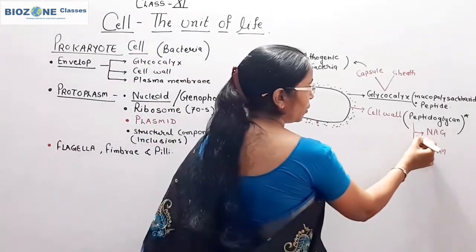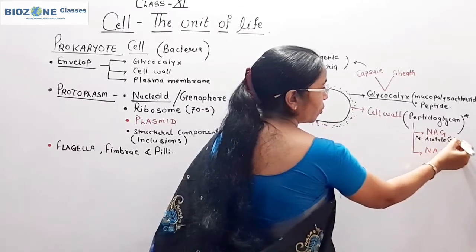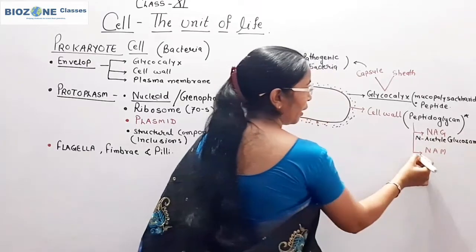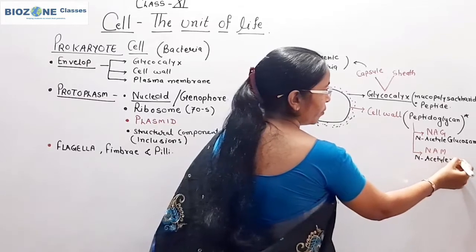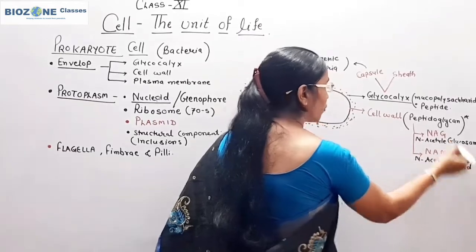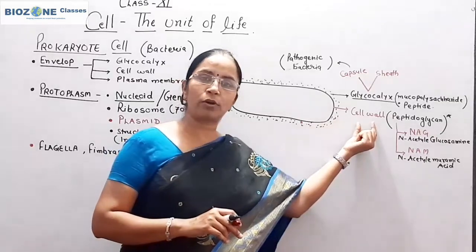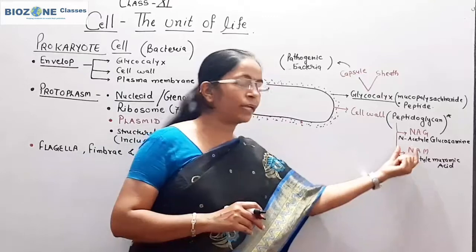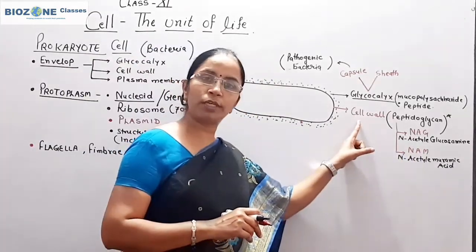NAG is N-acetyl glucosamine, and NAM is N-acetyl muramic acid. So these are the short forms generally we use. So peptidoglycan is the main component of the cell wall, made up of NAG and NAM, and the repeating unit of NAG-NAM binds with the peptide and then results in the formation of the cell wall.